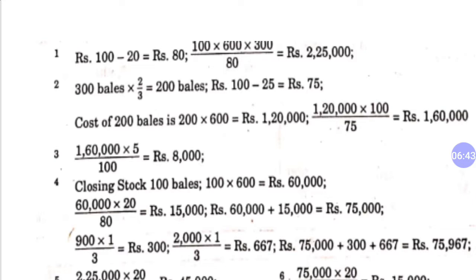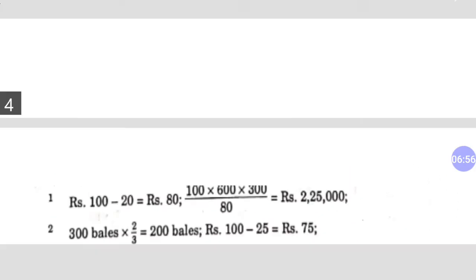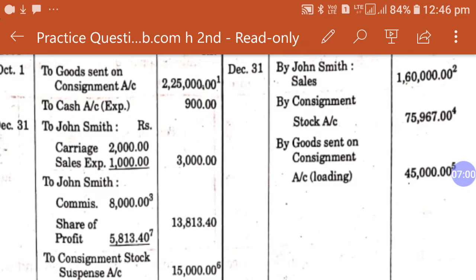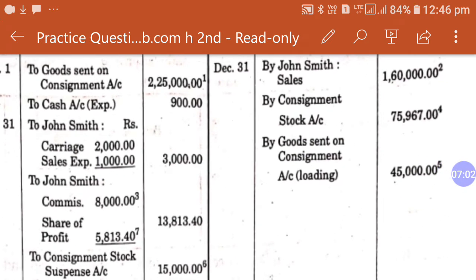Okay. On this value we have the consignment stock suspense account. So how will you calculate it? I hope this closing stock calculation is clear to all of you. 75,967. Now here we have 75,967.